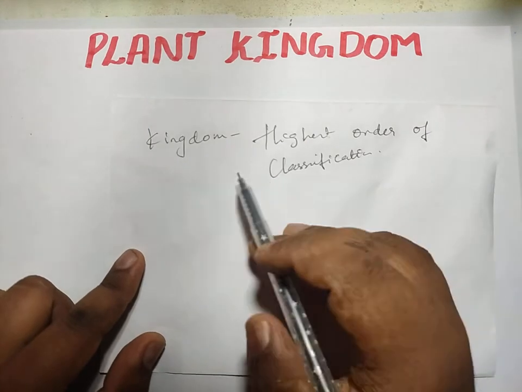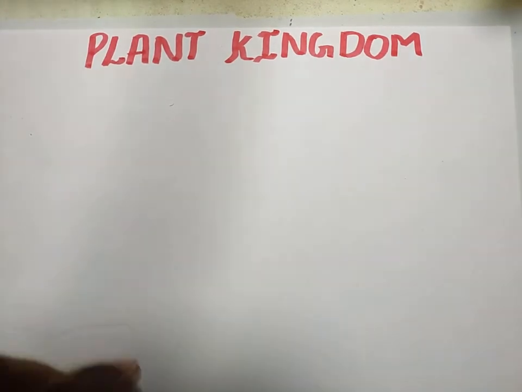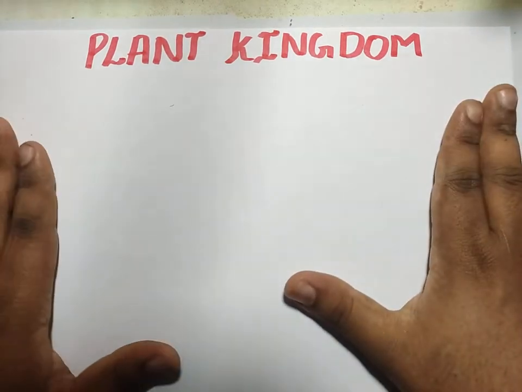Okay, now let us study in detail about this particular plant kingdom. For ease and convenience, in biology we have a lot of classifications. You may wonder why there are so many classifications in biology. Biology becomes very difficult without classification.